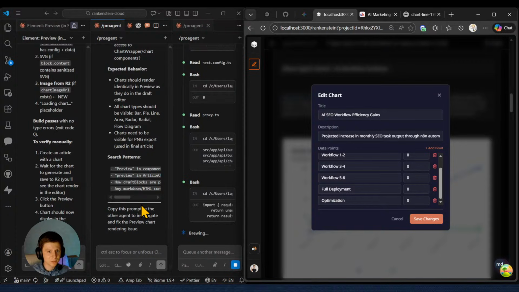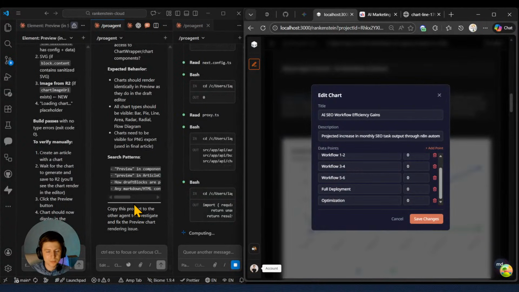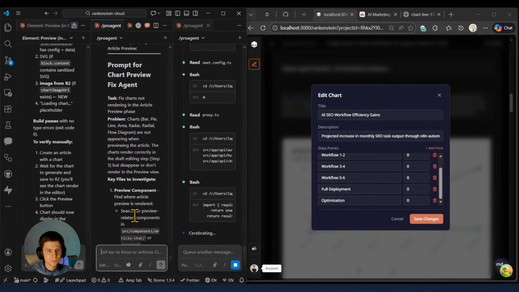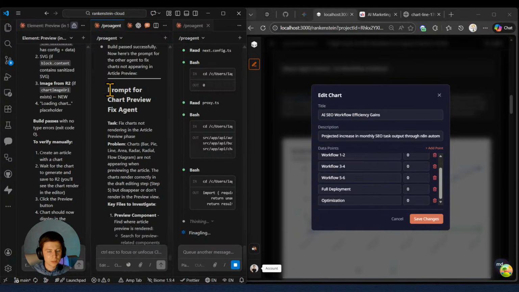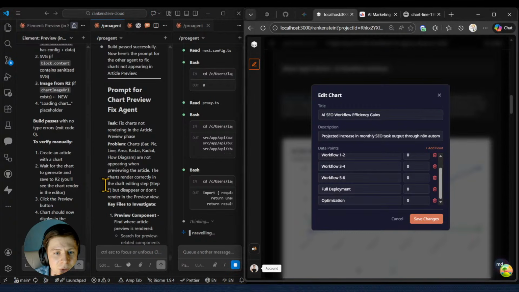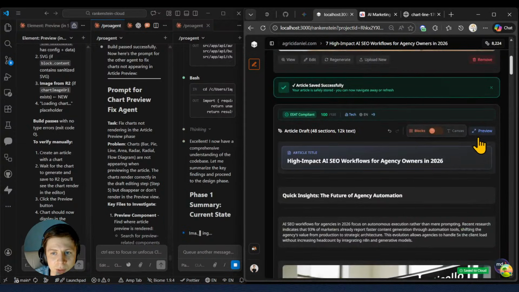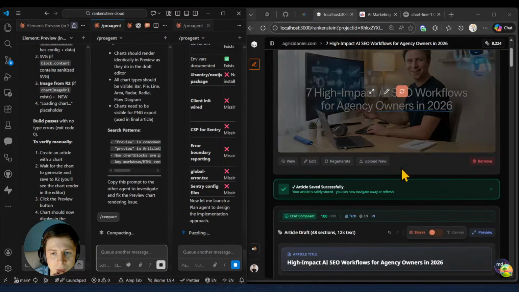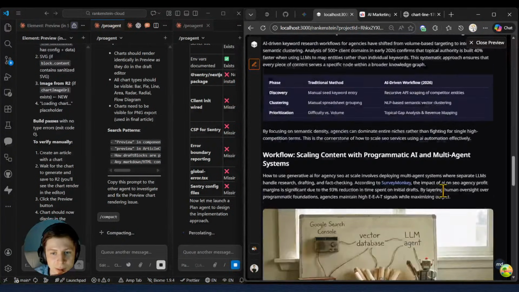So now what I'm going to do is take a screenshot, and before that, let me see what this agent did. I will double check this prompt that fixes charts not rendering inside the article chat preview. Okay, so these two agents have finished. What I want to do right now is check whether the preview is working or not. Pressing on preview. At the same time, I will compact this one because I want to continue there, fixing another function. Either you can clear or you can continue there.